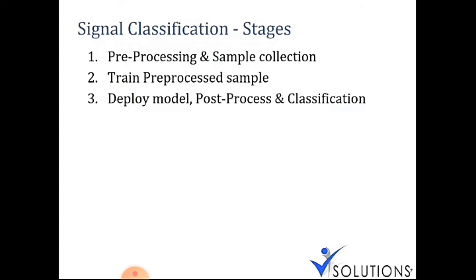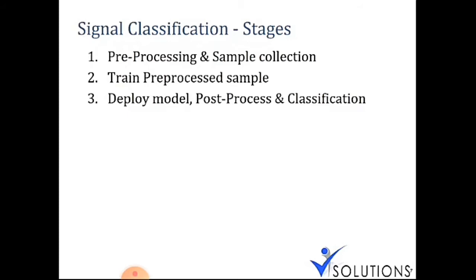In the second stage we'll use the pre-processed sample, the feature-extracted file, to create a model. In the third step, we are going to deploy the model and classify. After classification we also have to do some post-processing to get the final result.